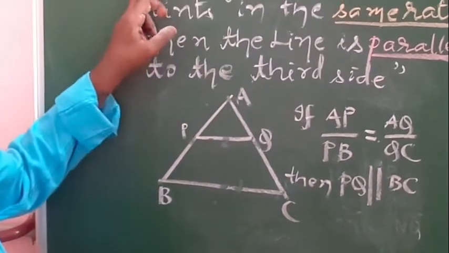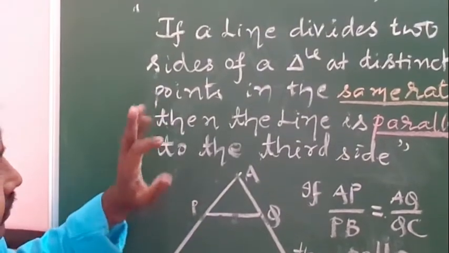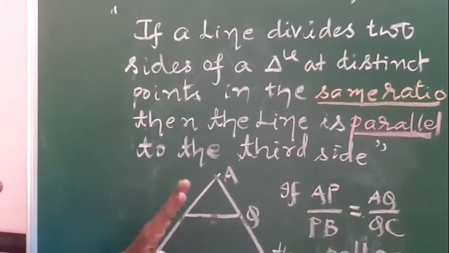So if a line divides two sides of a triangle at distinct points in the same ratio, then the line is parallel to the third side.